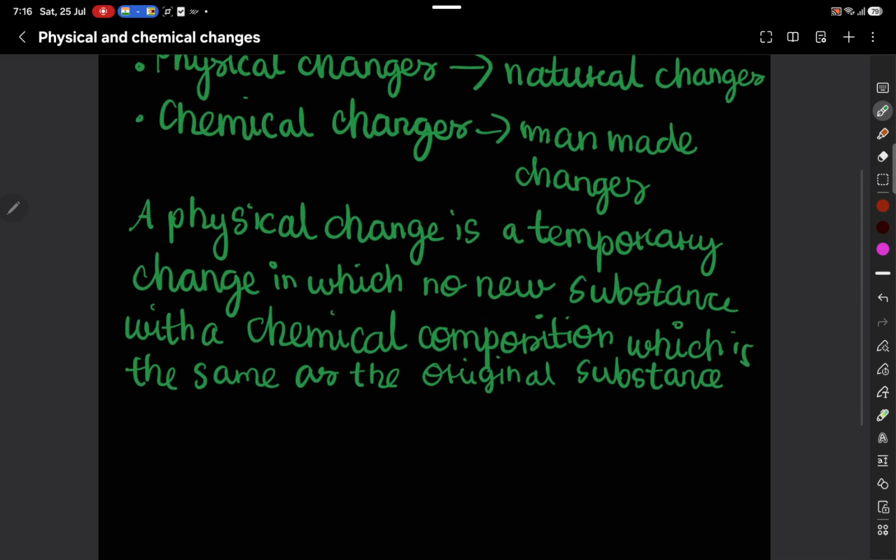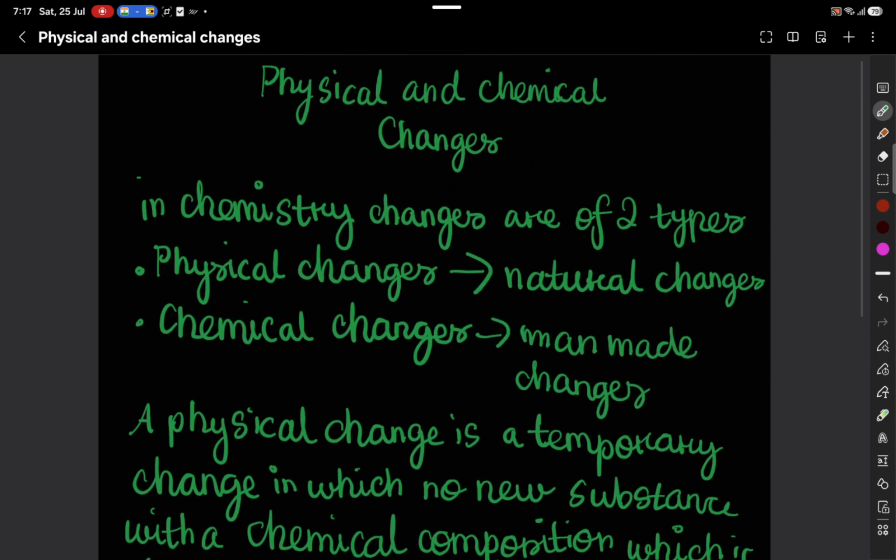Now, there are many examples of physical changes, like melting of wax and condensation of water. Why is condensation of water a physical change? Because when water is condensed, it can again be evaporated or boiled to form vapor or steam. So, it can be reversed. But in the case of chemical changes like ripening of fruits and formation of curd from milk, curd cannot be changed back to milk, so it's a chemical change.